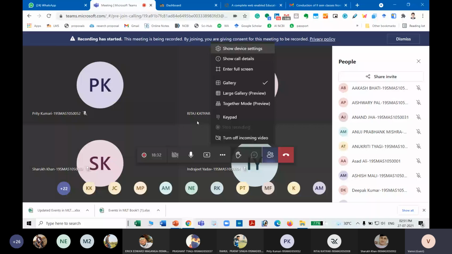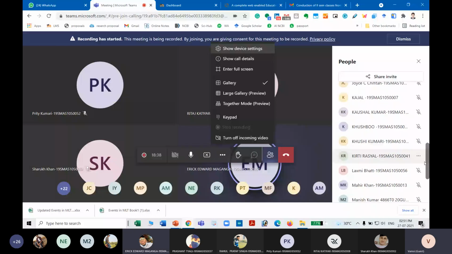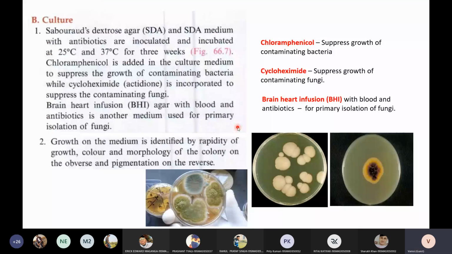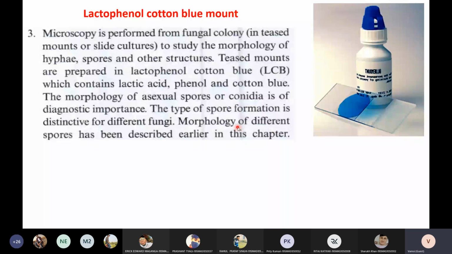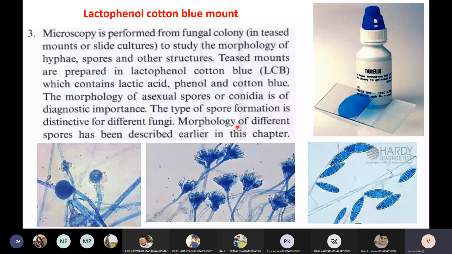This LPCB. Yes. Okay. So LPCB is mainly for identifying complete fungal morphology. If you want to see the complete morphology, you don't want to destroy the conidiophore, the hyphae, or any fungal structures. You would like to see the complete morphology of fungi. In order to achieve that, we can proceed with this mounting technique.